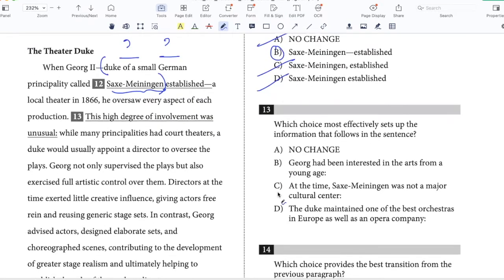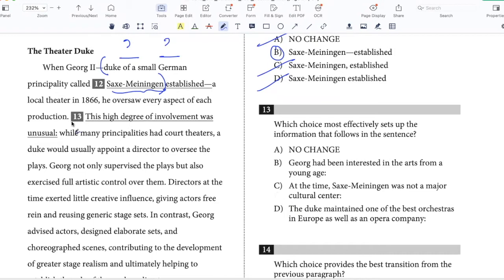This high degree of involvement was unusual. While many principalities had court theatres, a duke would usually appoint a director to oversee the plays. George not only supervised the plays but also exercised full artistic control over them. Which choice most effectively sets up the information that follows in the sentence?